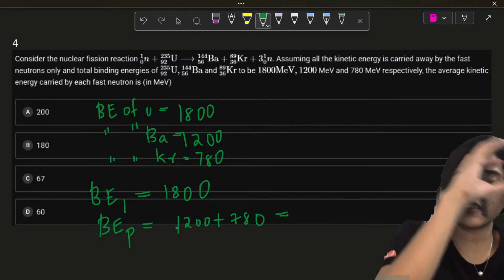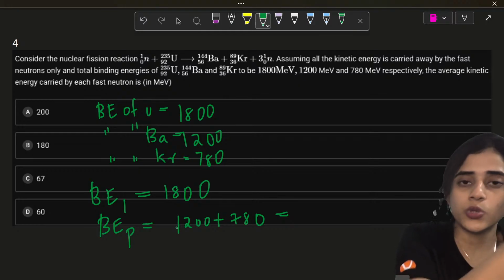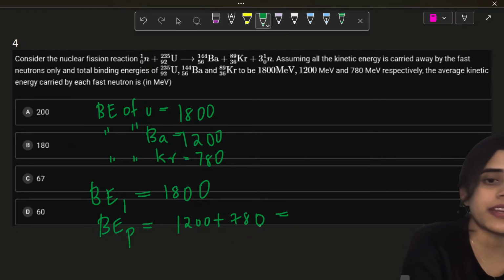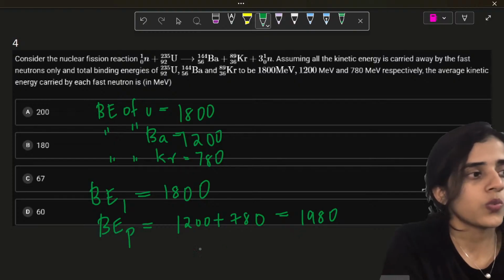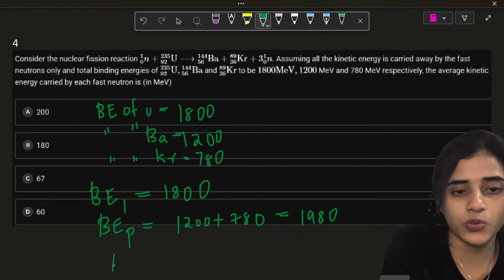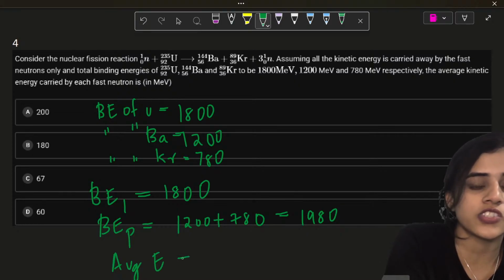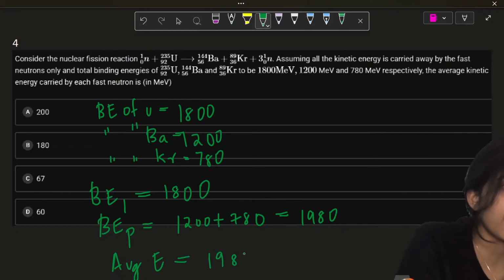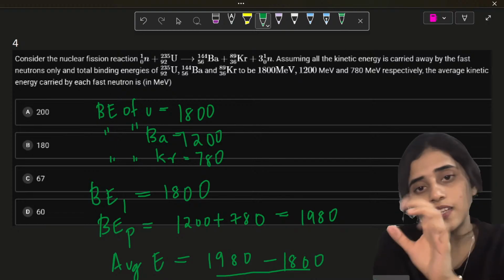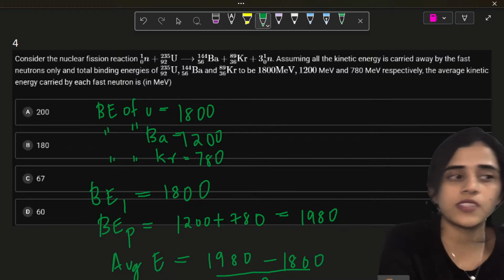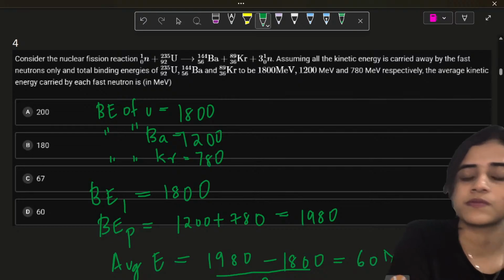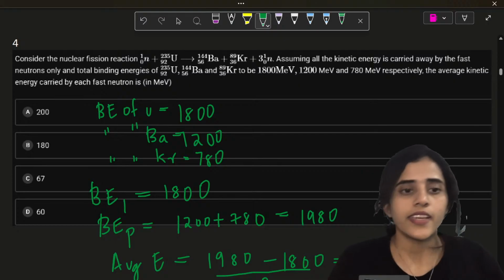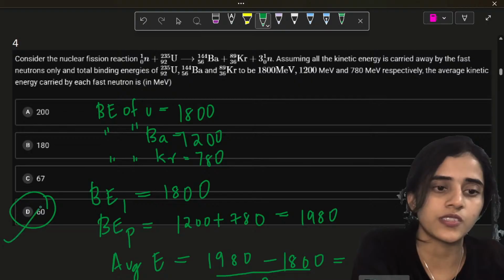So the reactant is uranium. Product is krypton and barium. So 1200 plus 780, 1980 MeV. So when you subtract, there is something lost. So the question is, average energy is how much? 1980 minus 1800 divided by how many components are there? 3. Uranium, barium, krypton. So 3. So this will give you 60 MeV. Okay? Yes, Pragnya, it's 60. Very good.